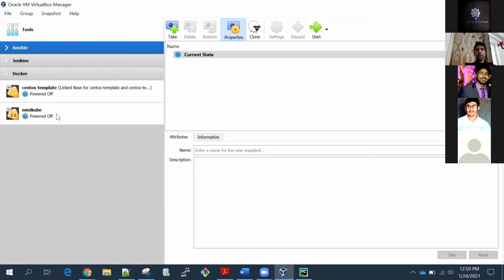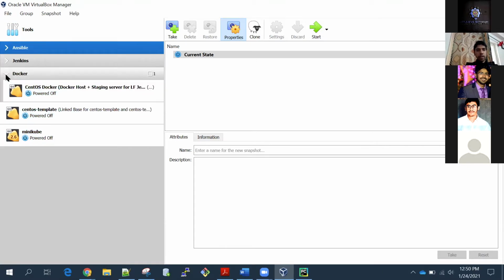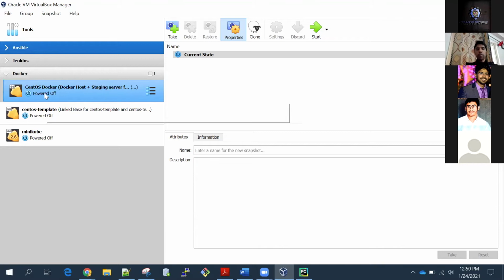So this is the concept of virtual machine. If I take just one example, this Docker virtual machine: I have a Windows system, and on top of my Windows system I've installed one virtual machine. This is a complete virtual machine, so it is completely isolated from my Windows system. This is the concept of virtual machines. I will start these virtual machines later on as well.